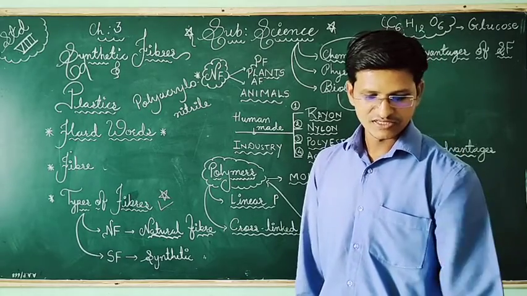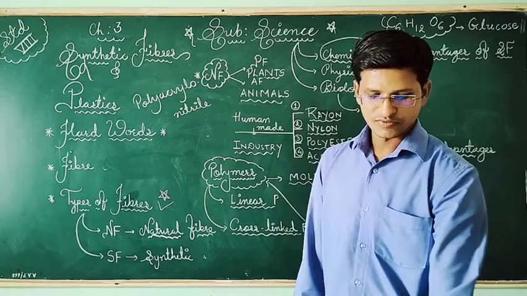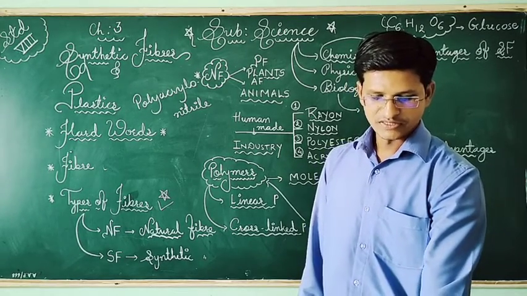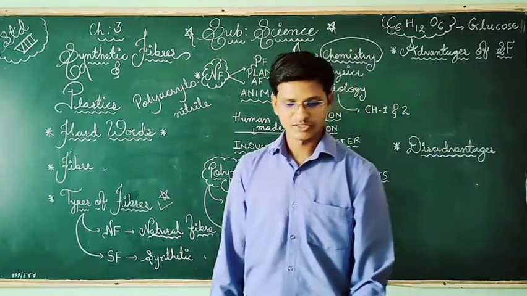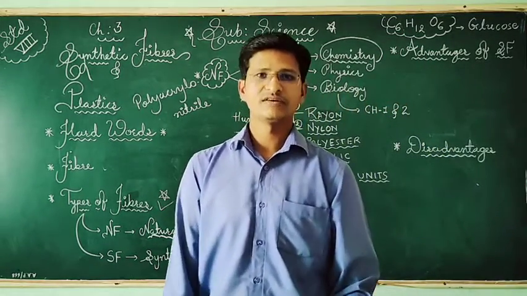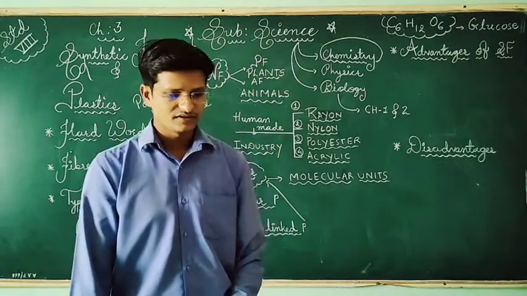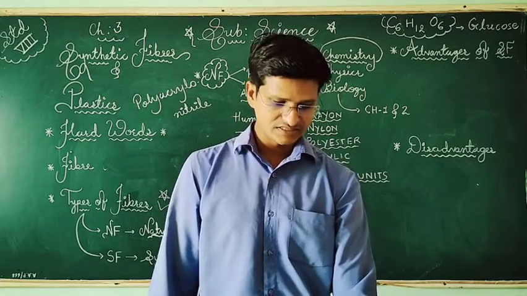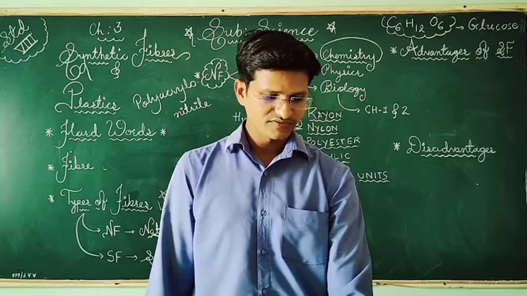And last, they cause skin problems also. One more big disadvantage is that they develop static electricity. We have experienced that using this type of synthetic fibers can damage the skin. For example, the spark may cause a skin disease, eczema, and many people are suffering from this.